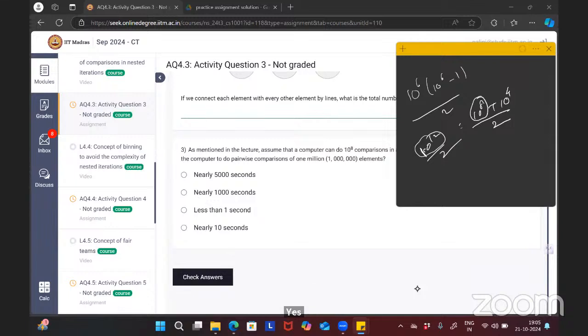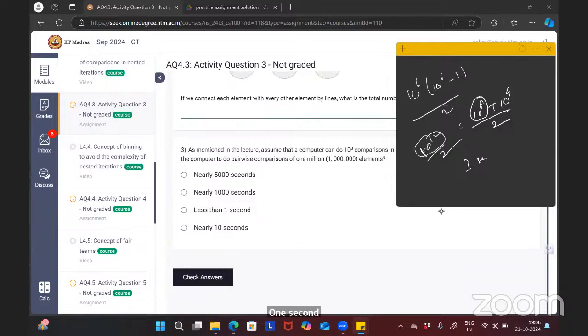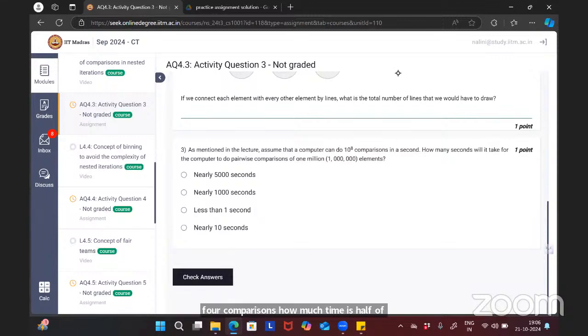And to do the 10 power 4 part, how much time is required? It would be a fraction of that. So nearly 10 seconds.